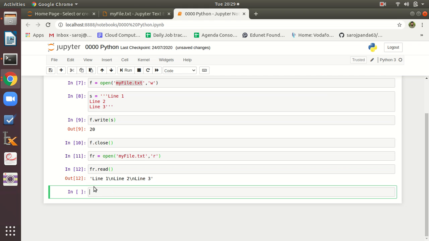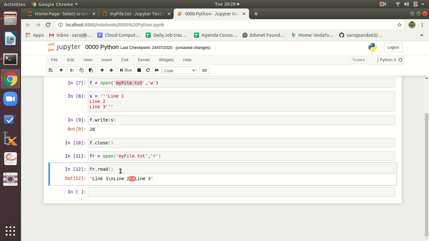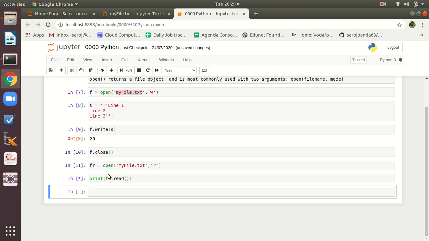Here you can see all lines are coming in a formatted way, and this backslash n indicates the new line. So line 1, then new line, then line 2, so if I print it, you can see it is in a perfect format.